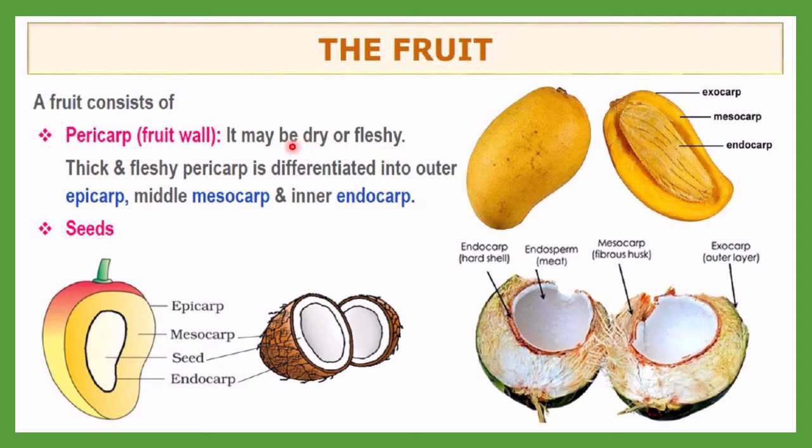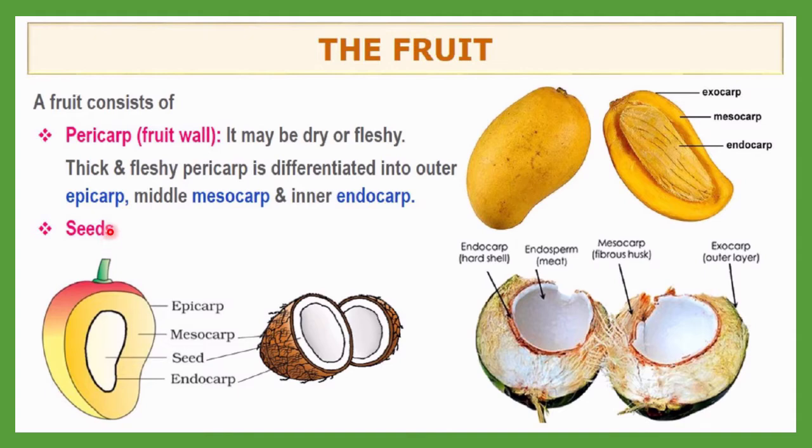A thick and fleshy pericarp is differentiated into outer epicarp, as you can see in the mango. Then the middle one is the mesocarp, this yellowish portion that we use as edible material. Then the innermost is the endocarp. So pericarp may have three layers: the outermost is epicarp, the middle one is mesocarp, and then endocarp.